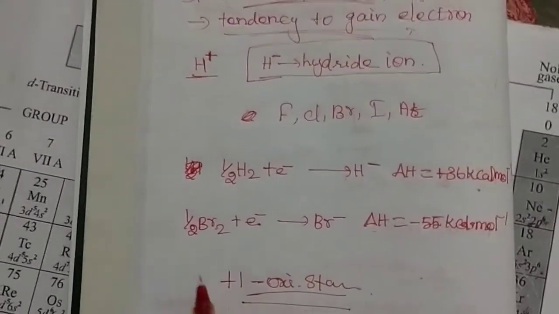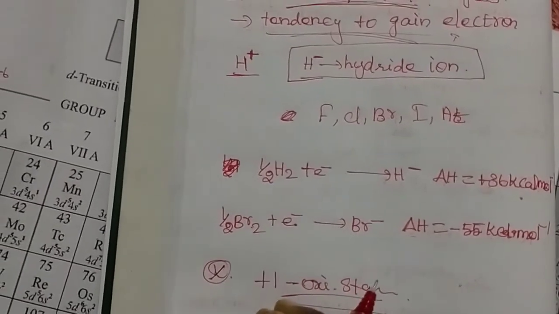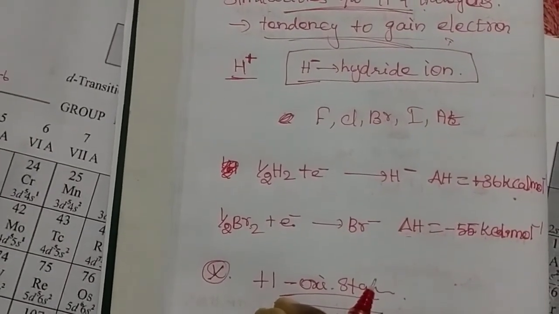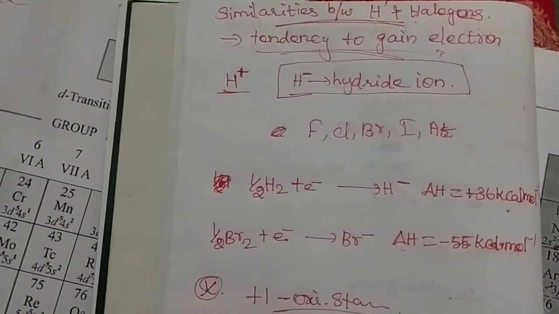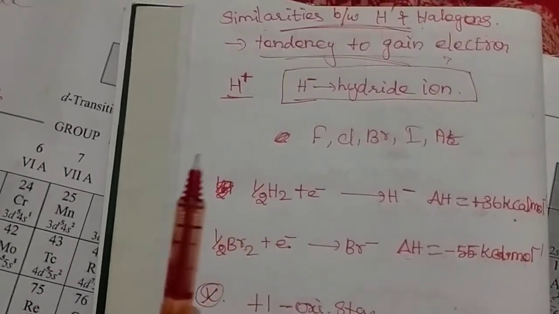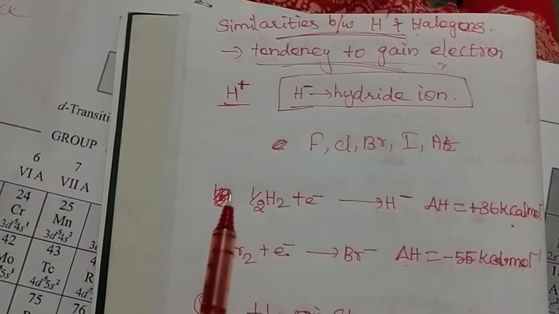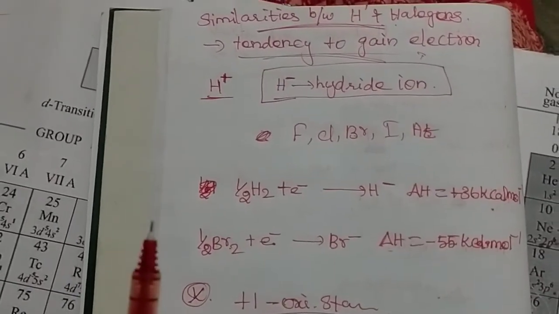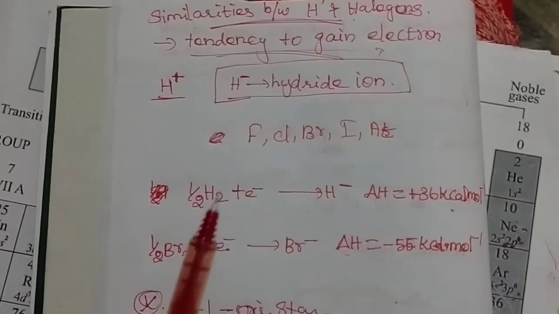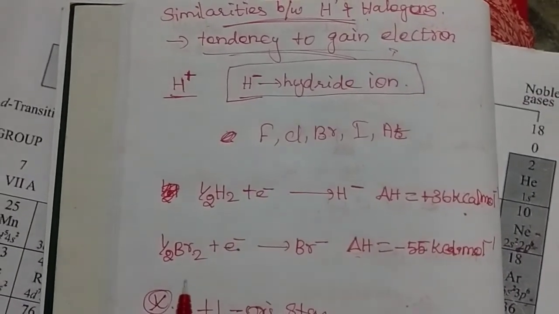This is one of the frequently asked questions from this unit. First question, similarities between hydrogen and alkali metals. Second question, similarities between hydrogen and halogens. Third question, why hydrogen is placed in the top left of the modern periodic table. We have to explain this with the two similarities, halogen and alkali.